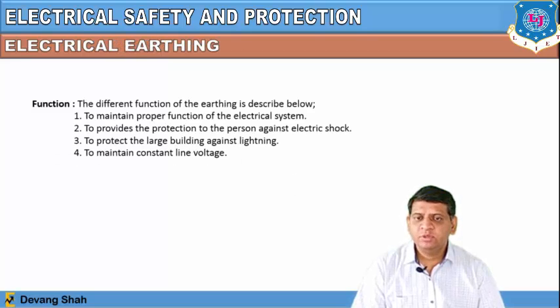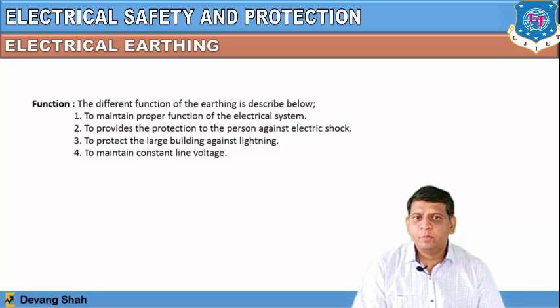We can avoid this electric shock by using proper electrical earthing of heavy equipment which can carry a high value of current. Let's define the different functions of earthing described here.